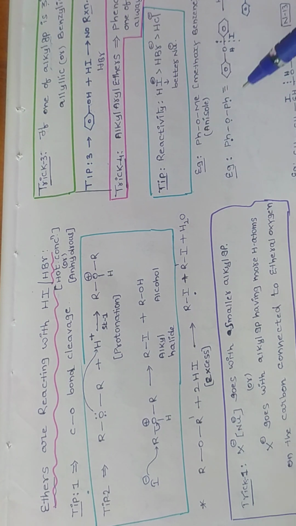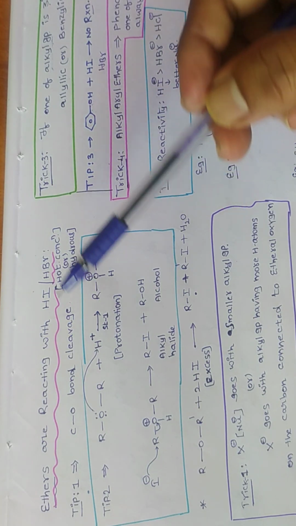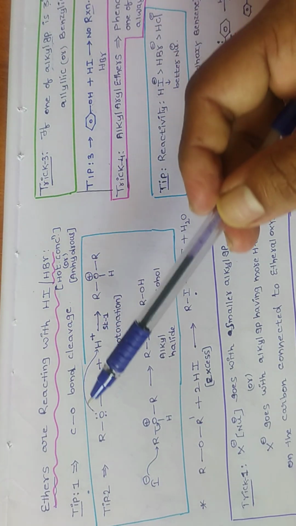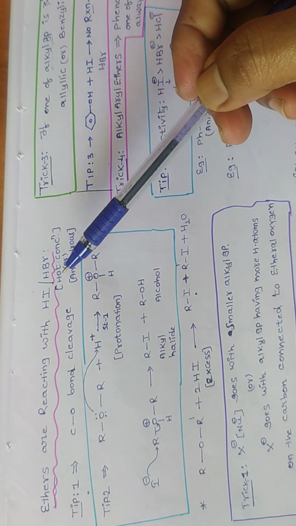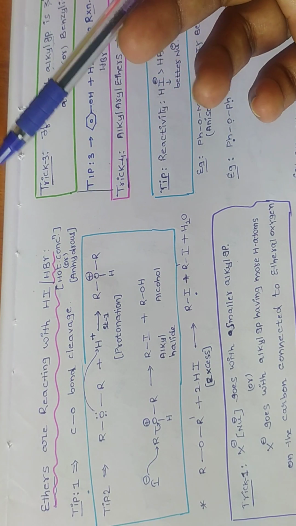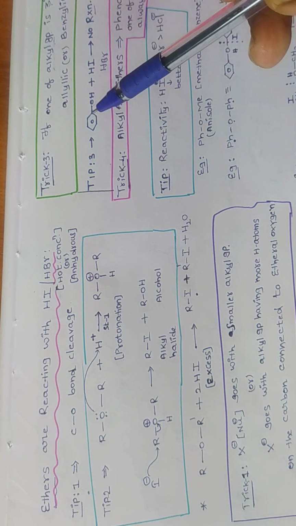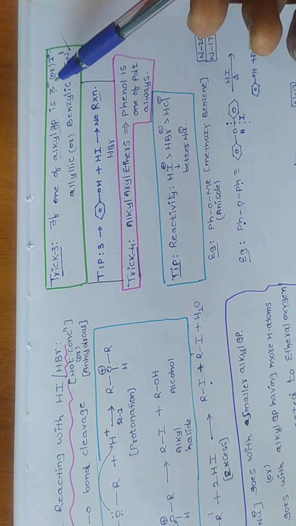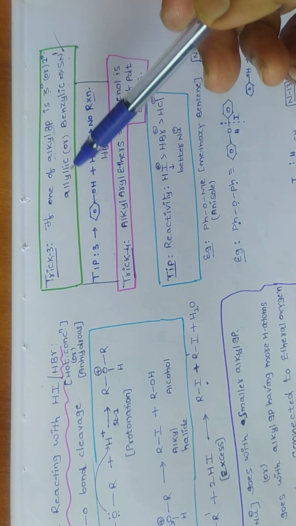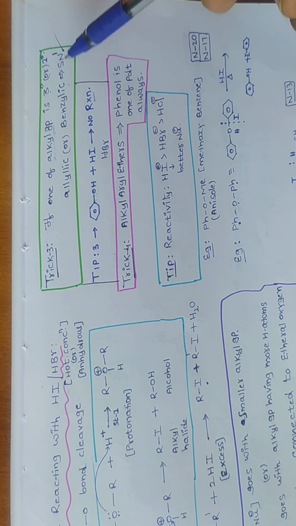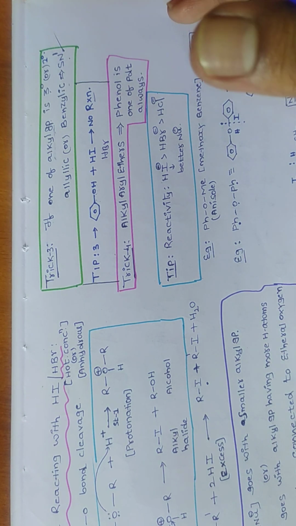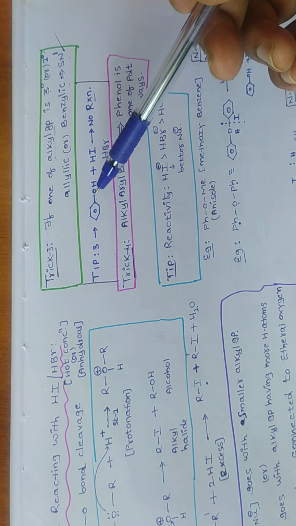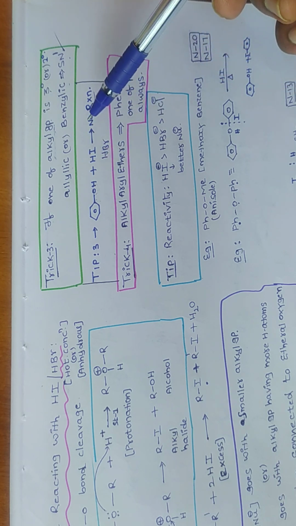So now once again we are revising. Whenever ethers are reacting with HI or HBr, carbon oxygen bond cleavage, they may follow either SN1 mechanism or SN2 mechanism. They will follow SN1 mechanism when one of the alkyl groups is 3 degree or 2 degree, allylic, benzylic. Otherwise it will follow SN2 mechanism. Once phenol is formed, it won't react with what? HI.